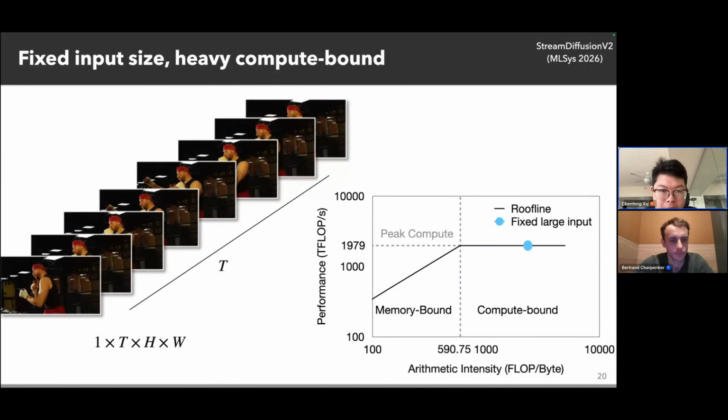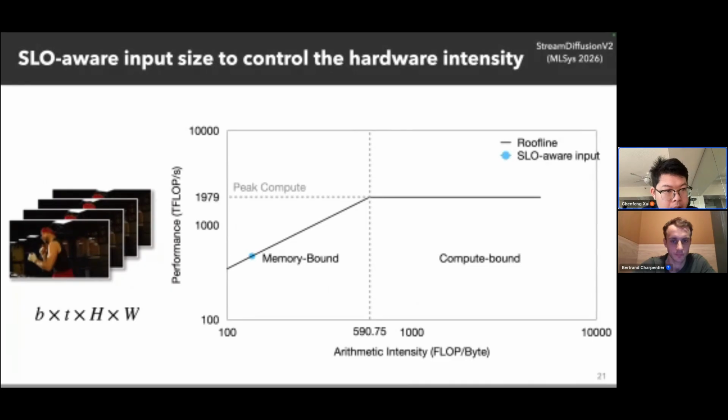So in current video diffusion models, they treat the input video as a bunch of chunks, and we can form it as 1 times t times h times w. Usually the number of time frames is very large, and this can lead to the whole video diffusion model being positioned in a very heavy compute-bound region. So it's really bounded by the computational capacity of the hardware.